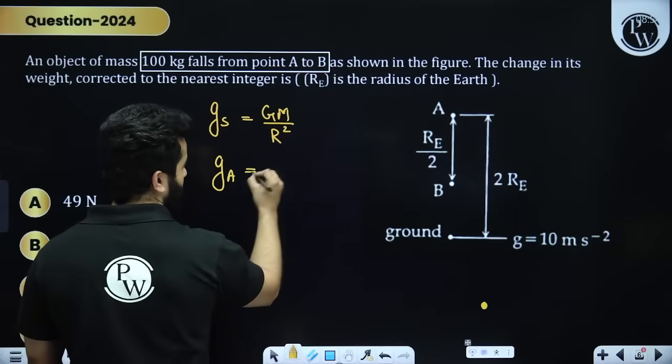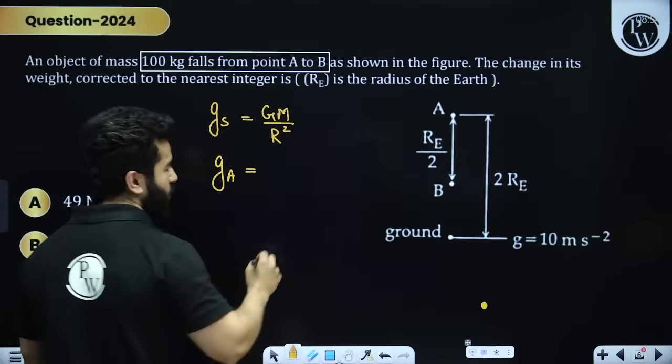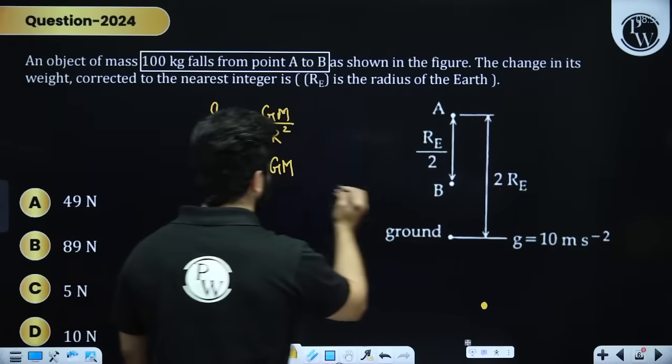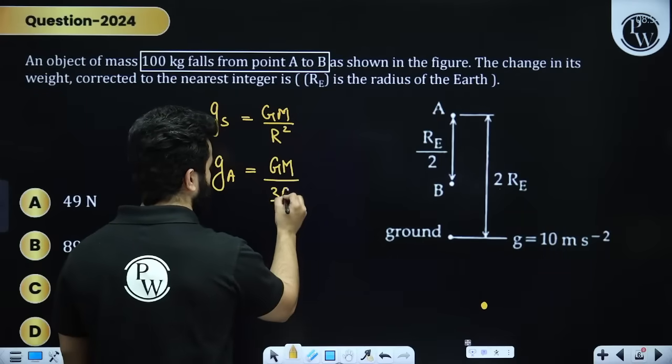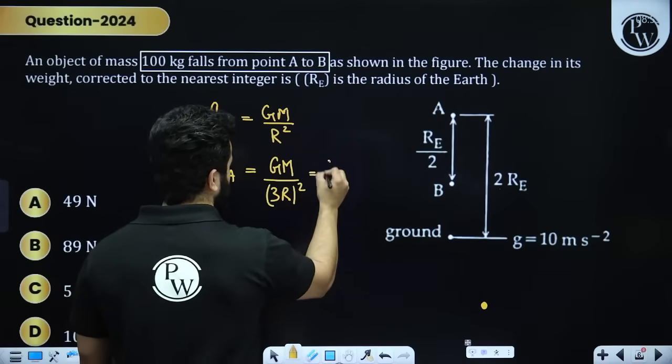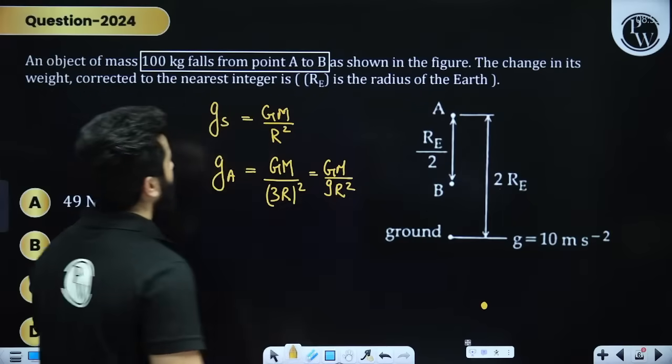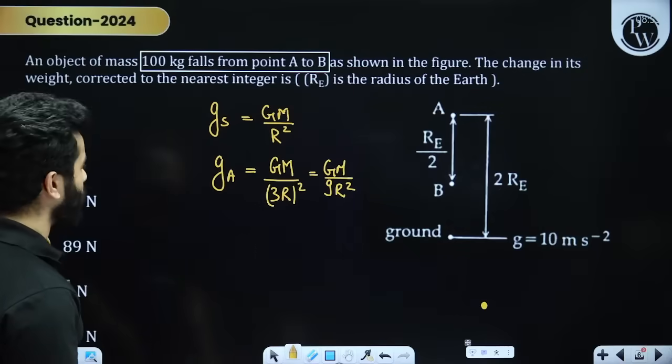Now, if you are going to talk about acceleration due to gravity at point A, then please note how you are going to write it down. You write GM, and this distance is 2R. That means the total distance becomes 3R. So square of 3R, and this will become GM upon 9R square, right? They are saying the change in its weight is going to be.